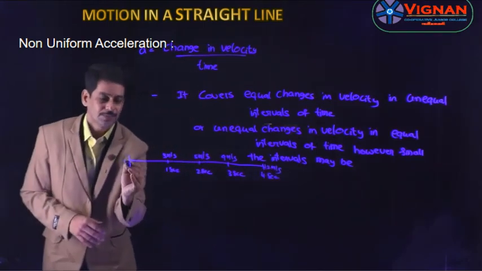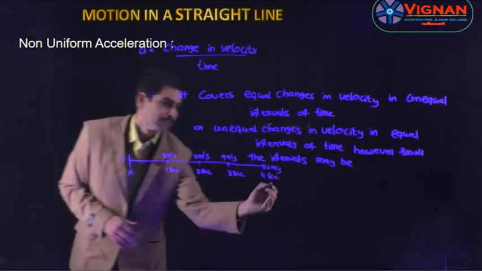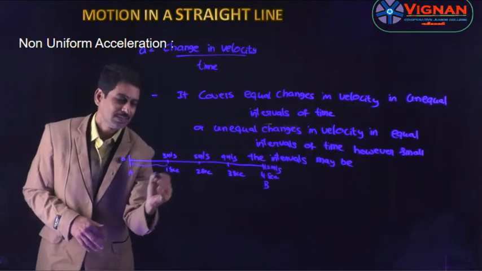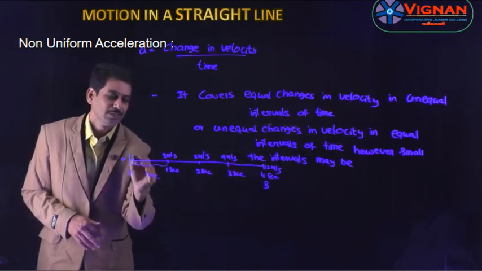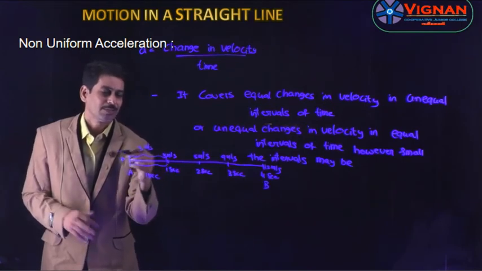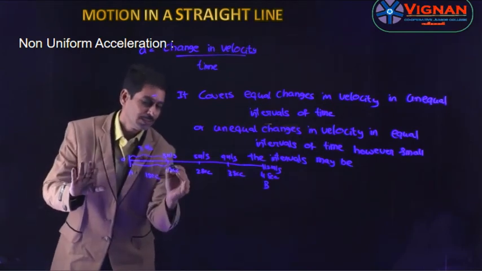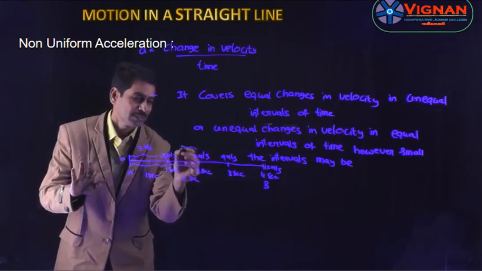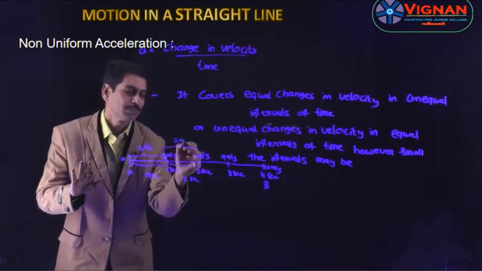So here it starts from rest. During the first second, the change in velocity is 3 minus 0, so 3 meters per second. During the second second, it is 5 minus 3, which is 2 meters per second.